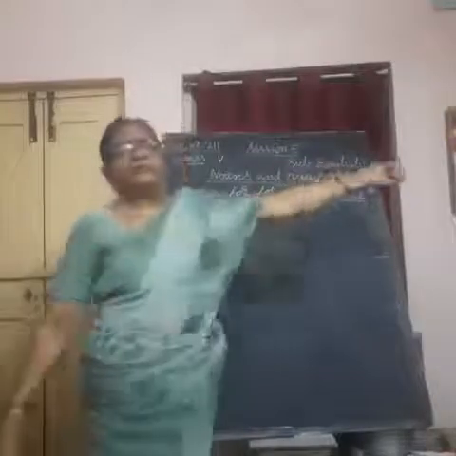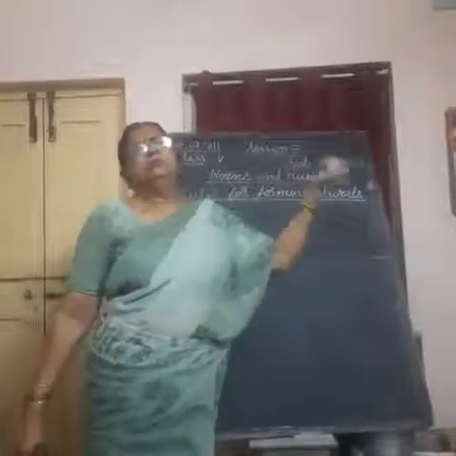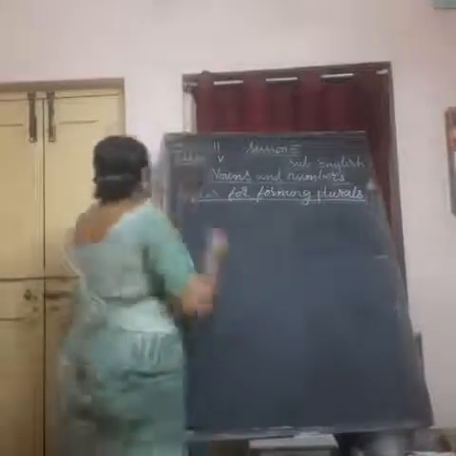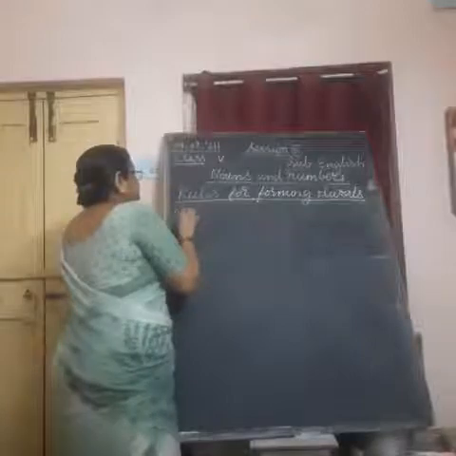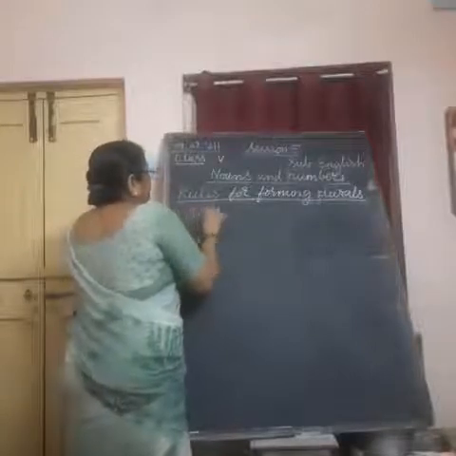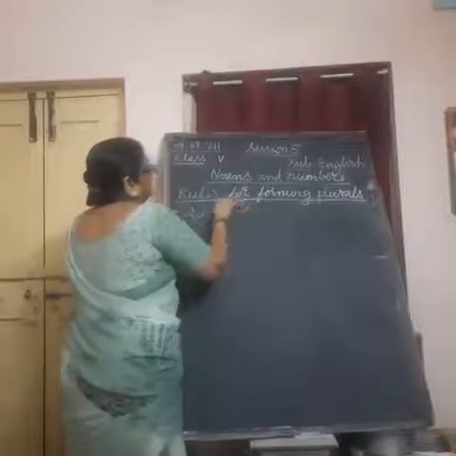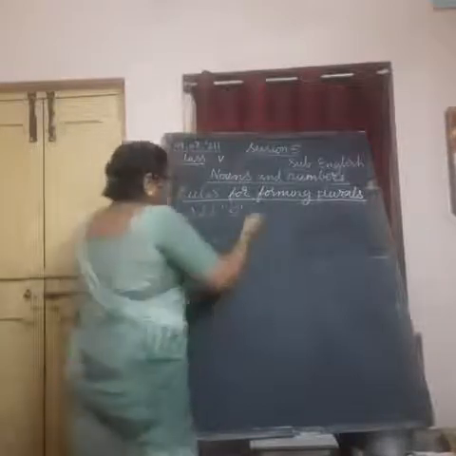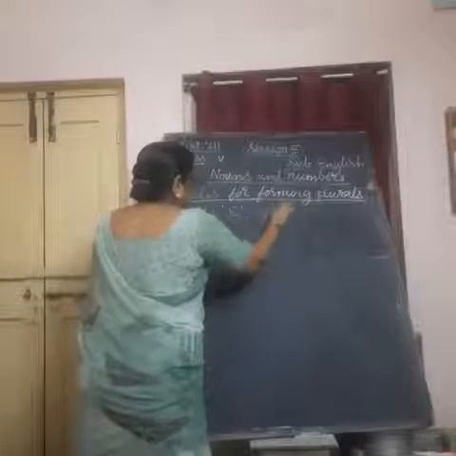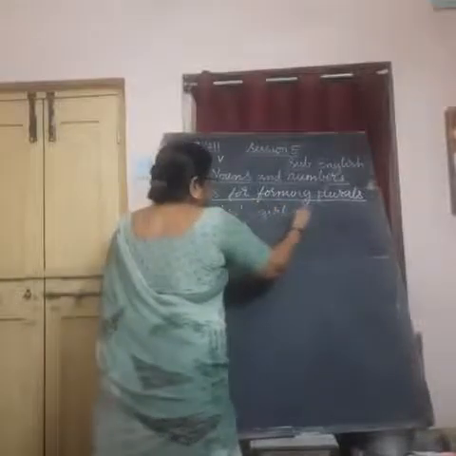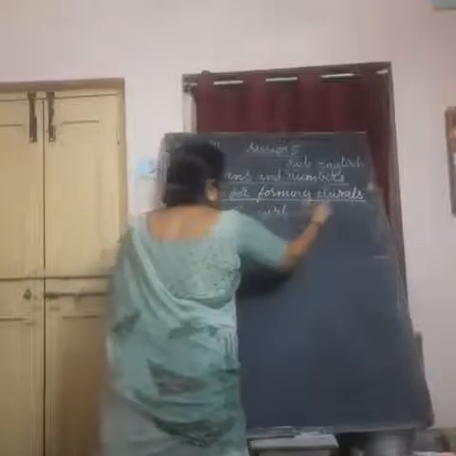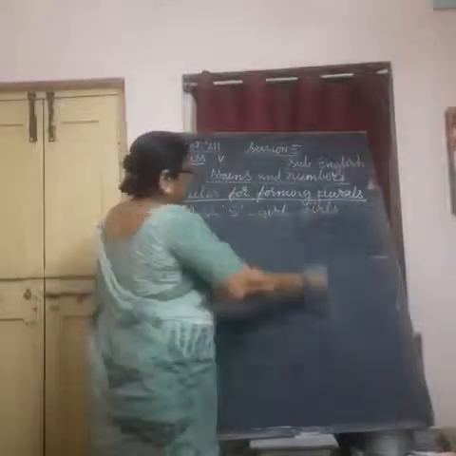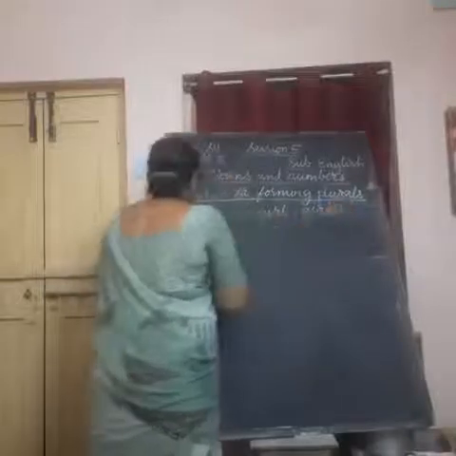What rules are to be followed for forming the plurals of given words? First of all, we just add S to the word. Whatever it is, if it is a girl, you use girls. Here, GIRL is the spelling. You added just S to it.